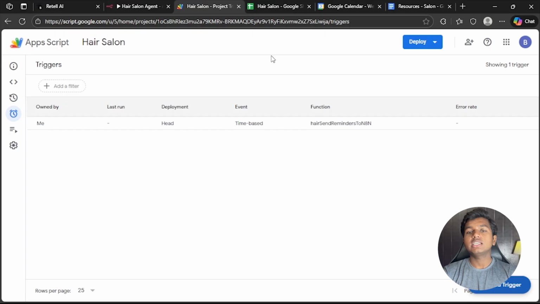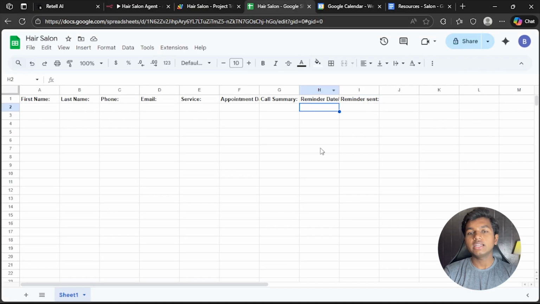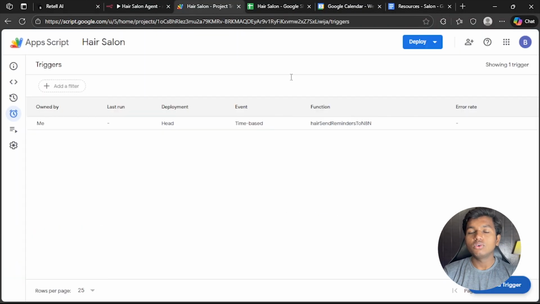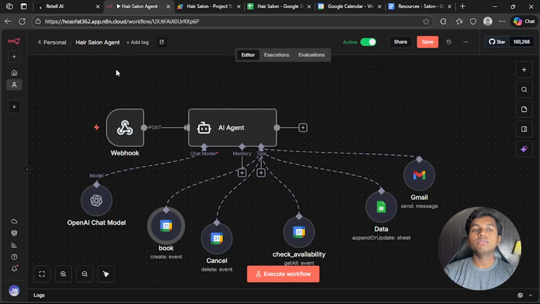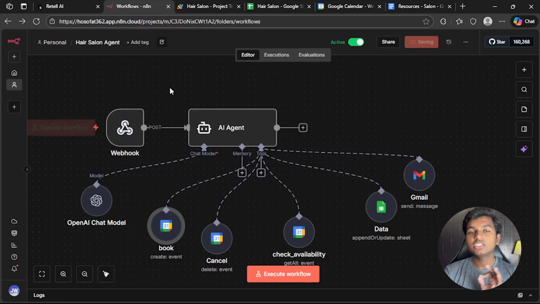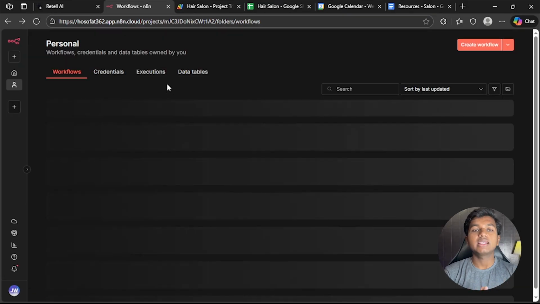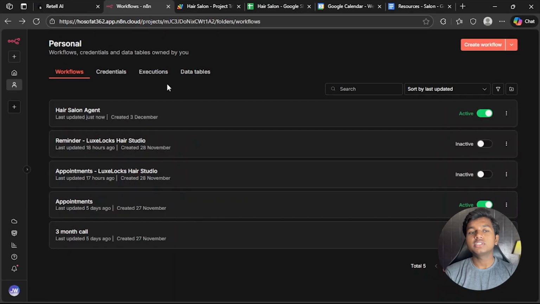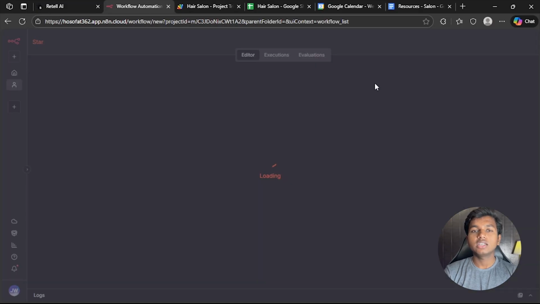It will run every minute to see this column in here, and it will check whenever the time comes. It will send the information to our Retell AI voice agent. So now it's the time to create another workflow in n8n. Let's save this one. And this one is super simple. This is not very complex, and this will be used to send the reminder information over to Retell AI. But we will have to create another workflow for this.